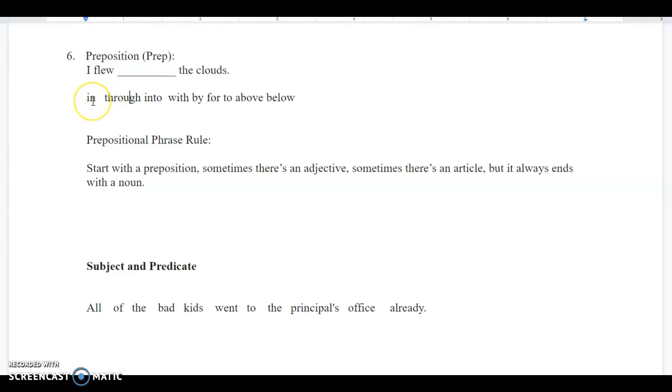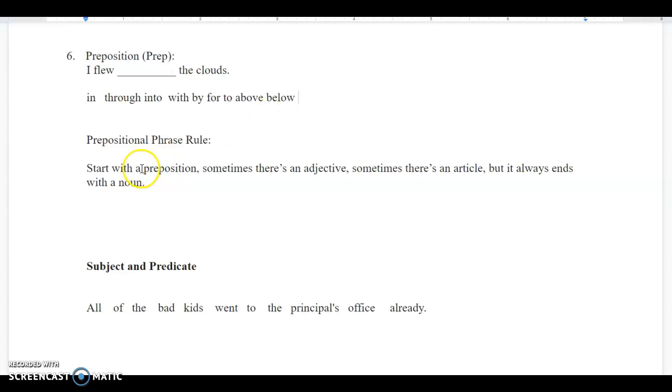In the clouds, inside the clouds, through the clouds, with the clouds, for the clouds. Any words that you can fit in here are called prepositions, and there's a whole bunch of other words that can fill in here. So try to find some other words that can fit in there, and those are your prepositions.